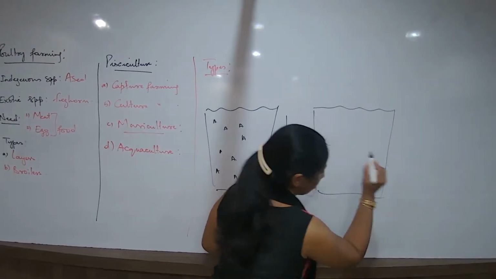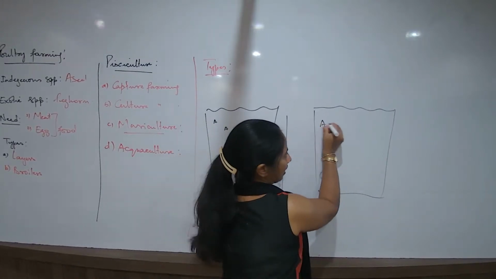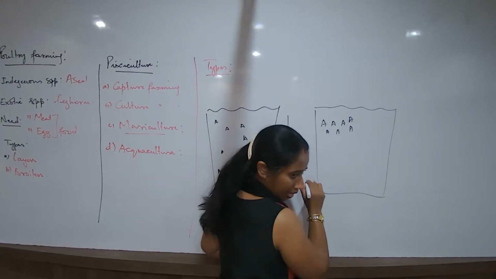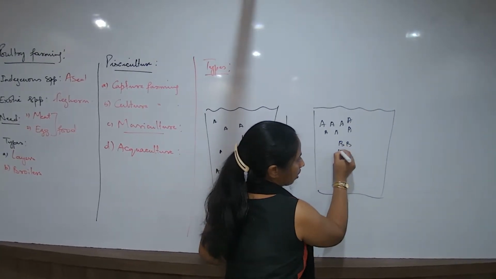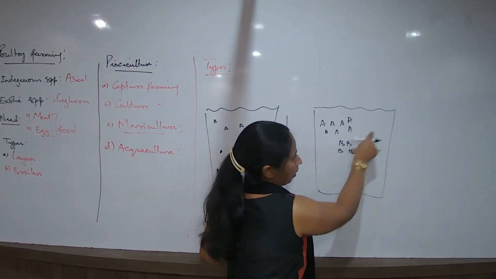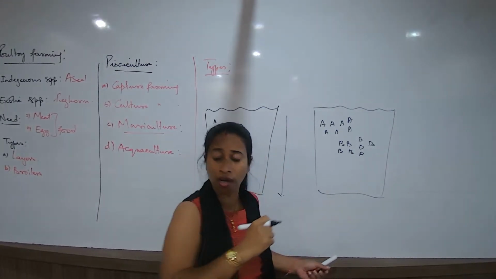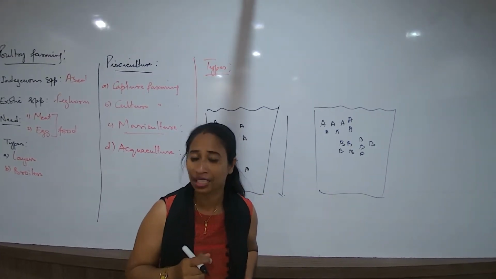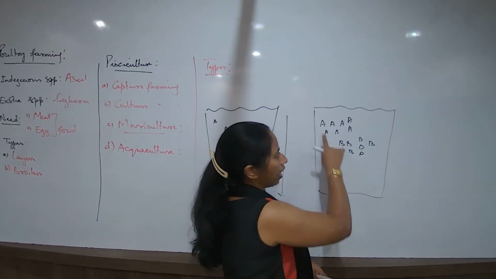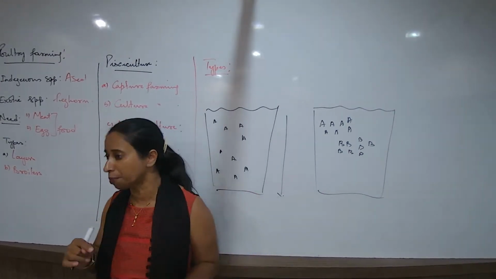One type of organism is here, another type of organism would be here. One type may be the ones present on the surface of the water body. These are called surface breeders. Any type of aquatic organism that we find on the surface of the water body is called a surface breeder.